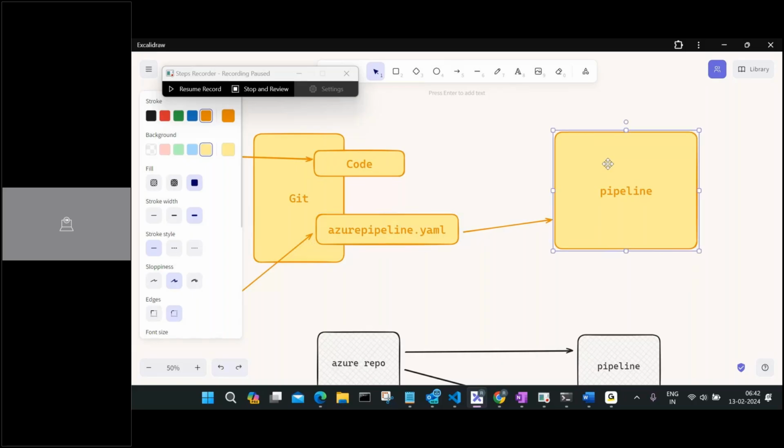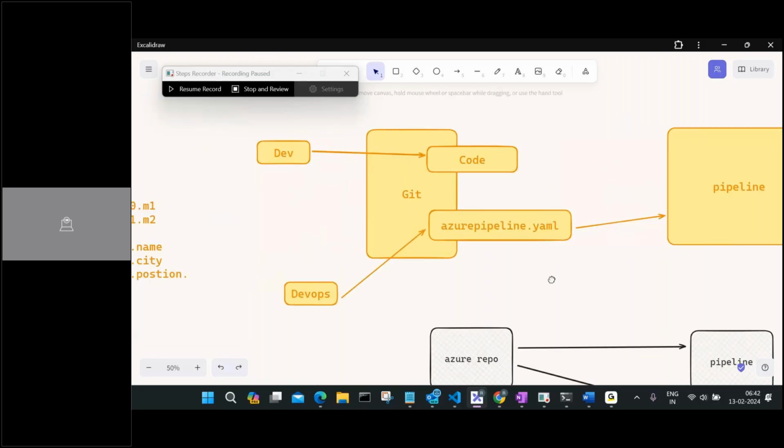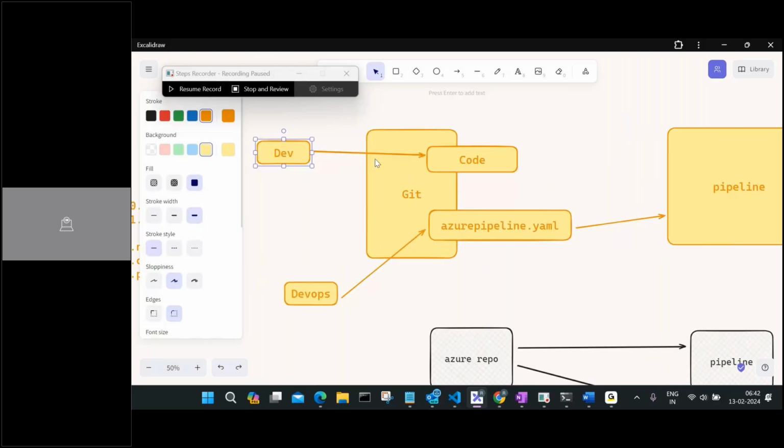Now, when should it execute? Whenever a developer is updating anything, whenever a developer is doing any commit, like commit means any change, he might be doing it 100 times in a day or one time in a year, doesn't matter. But whenever he is doing that change, this particular pipeline will get initiated.